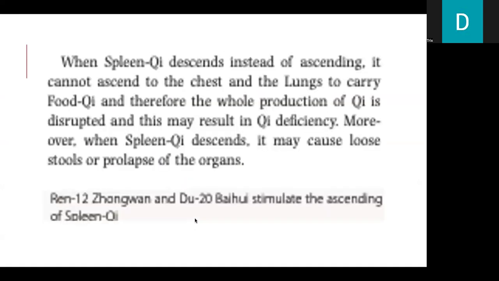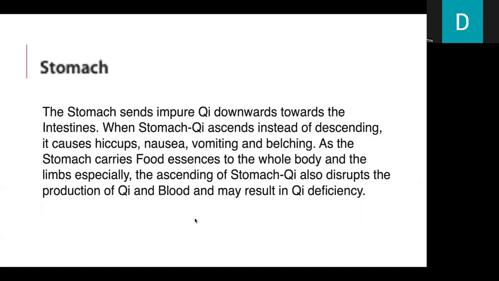When spleen qi descends instead of ascending, it cannot ascend to the chest and the lungs to carry food qi. Therefore, the whole production of qi is disrupted, and this may result in qi deficiency. Moreover, when spleen qi descends, it may cause loose stools or prolapse of the organs. We can use REN12 and U20 to stimulate the ascending of spleen qi.